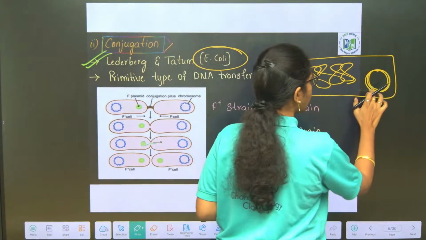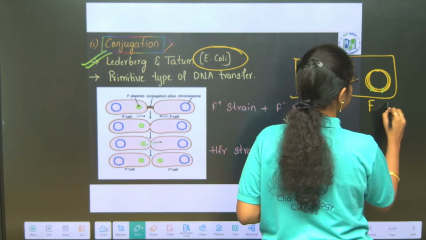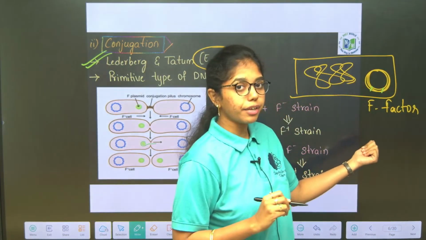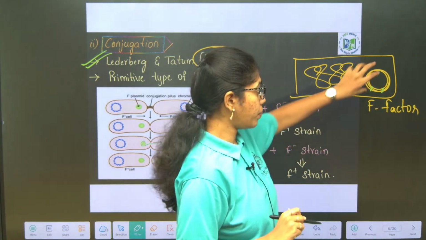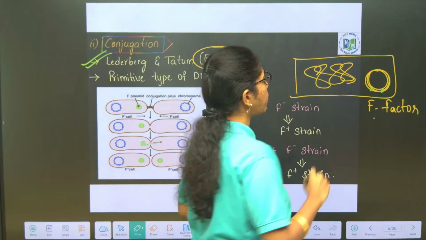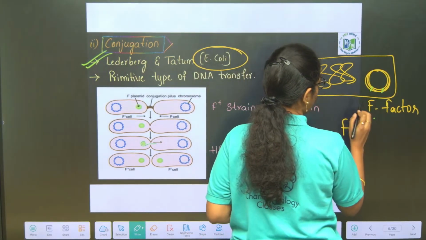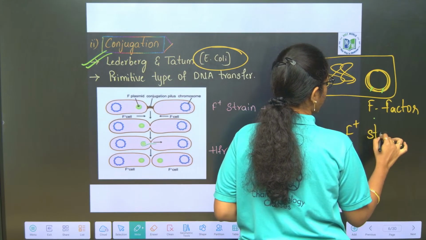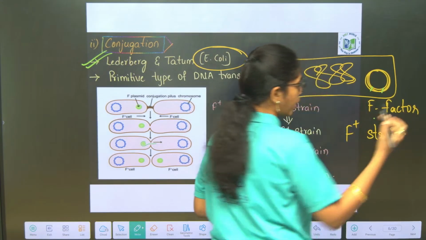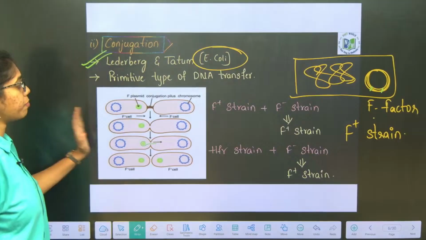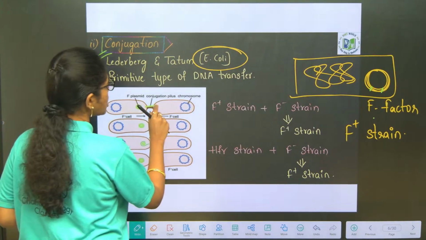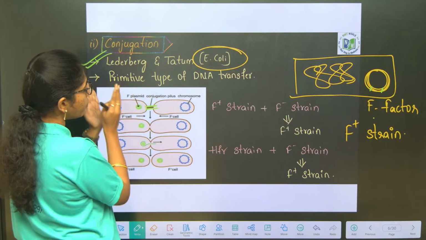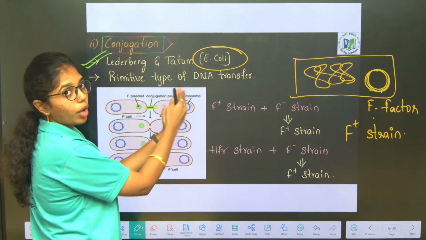If the plasmid DNA has the F factor, which is the fertility factor, that bacterium is called an F plus strain. Through the sex pili or conjugation tube, the F factor is transferred from the plasmid DNA to the plasmid DNA of the recipient.